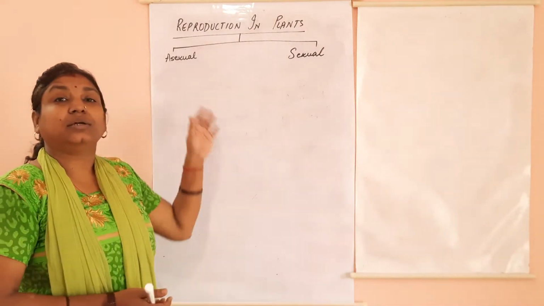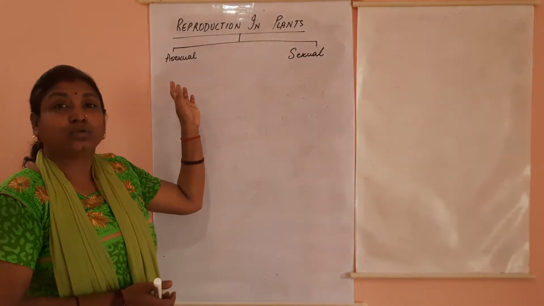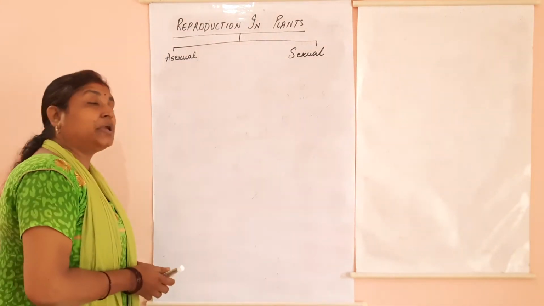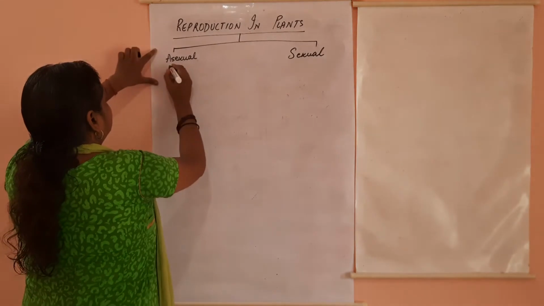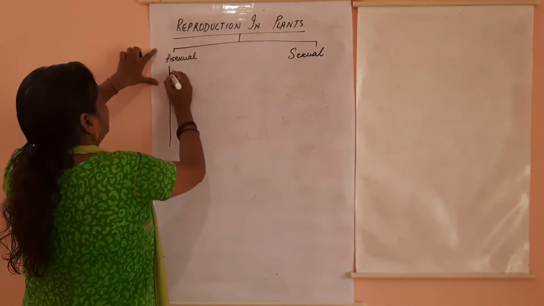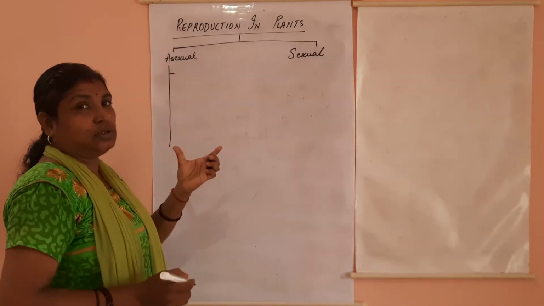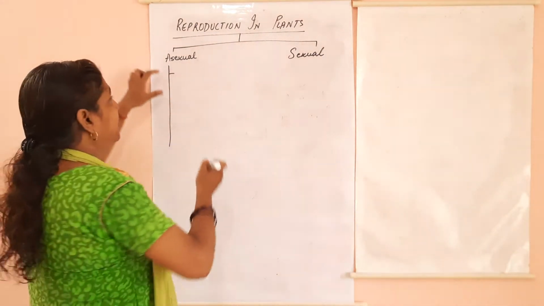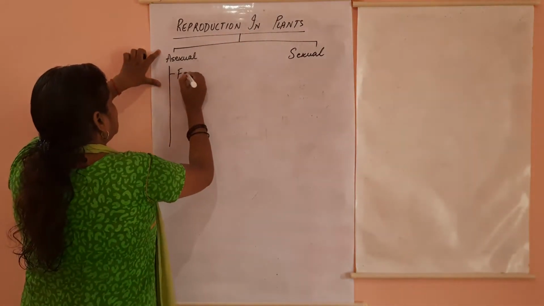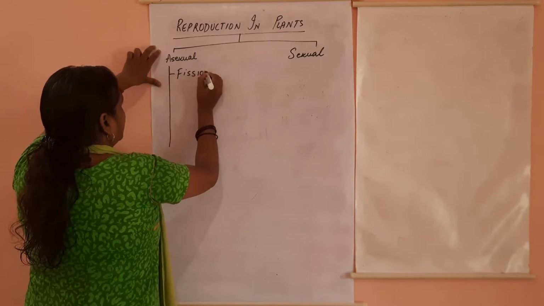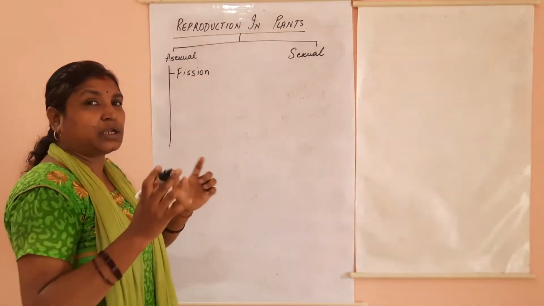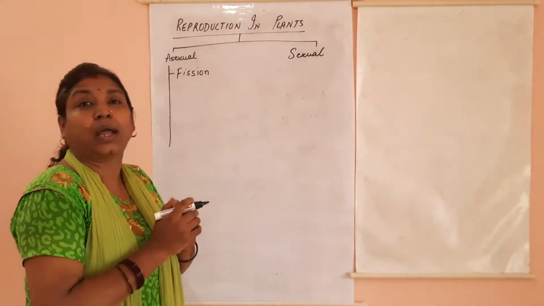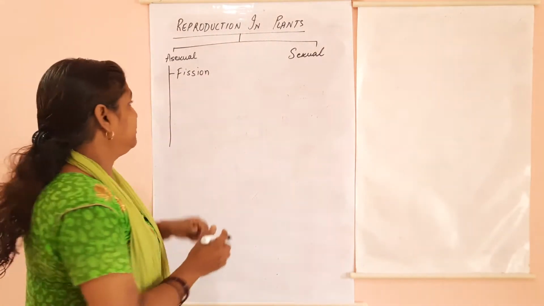Now let's study the types through which asexual and sexual reproduction takes place. Beginning with asexual reproduction, there are four methods by which the organisms multiply or reproduce. First is fission. Fission means breaking down of the organism. The organism simply splits into two and leads an individual life.